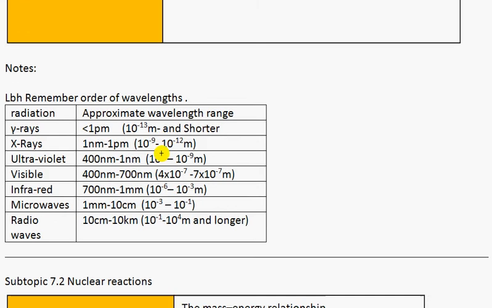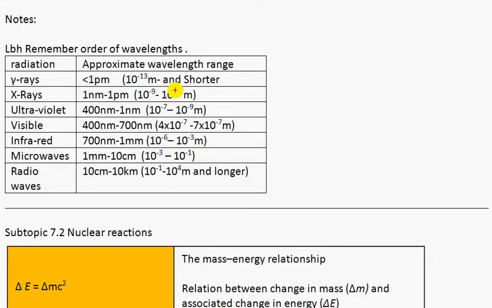I recommend you memorize the orders of magnitude of different wavelengths. The shortest is gamma rays, the longest is radio waves.